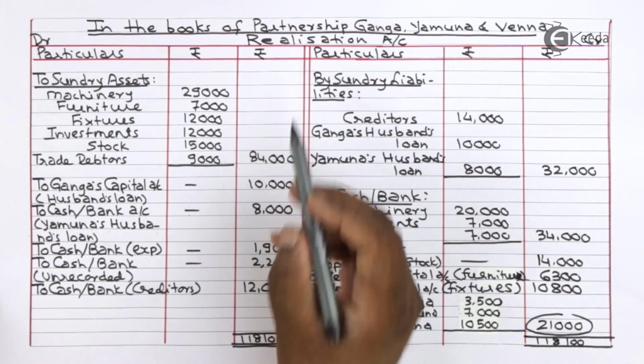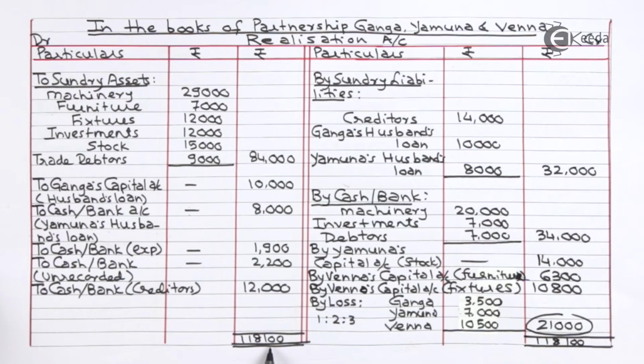Realization account debit total is 1,18,100, which is higher than credit total. It means there is a realization loss of 21,000. This loss is divided among partners in the ratio of 1:2:3. Ganga 3,500, Yamuna 7,000, Venna 10,500.